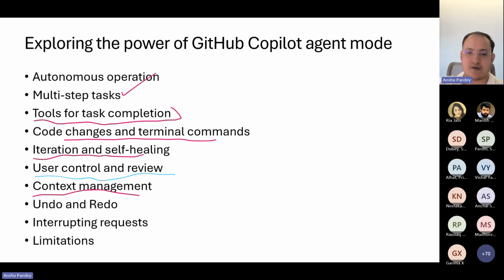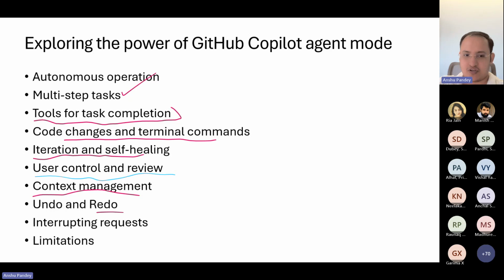Context management is where, although the Copilot agent is quite autonomous and can do its own stuff, you can always refer to the context: this is the file where I have mentioned the actual code, or I want to include this specific file, which is a backend or front end or a dependency for this specific package. You can always add that context. So you can modify what set of code files, packages or modules Copilot takes into consideration to do the job, right?